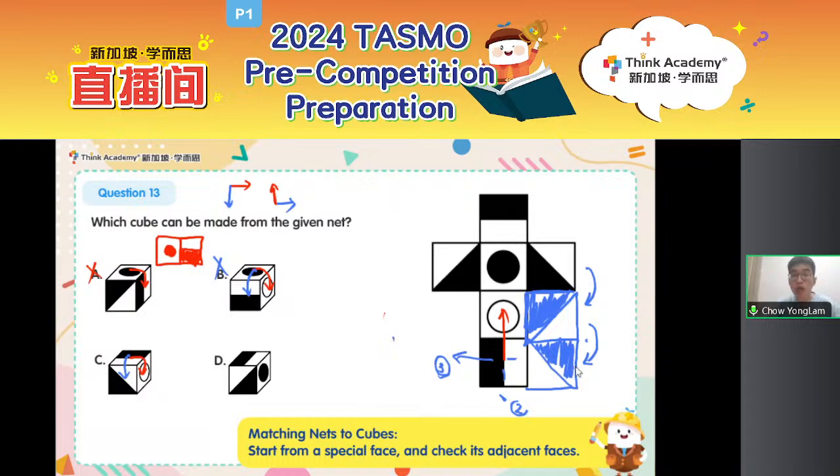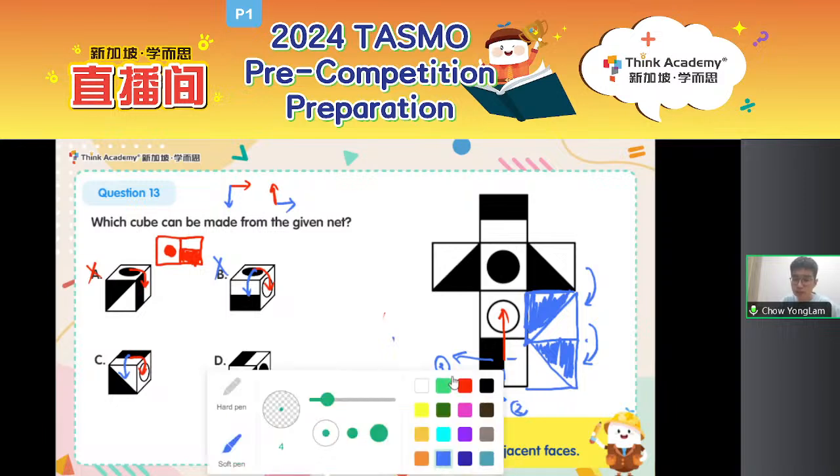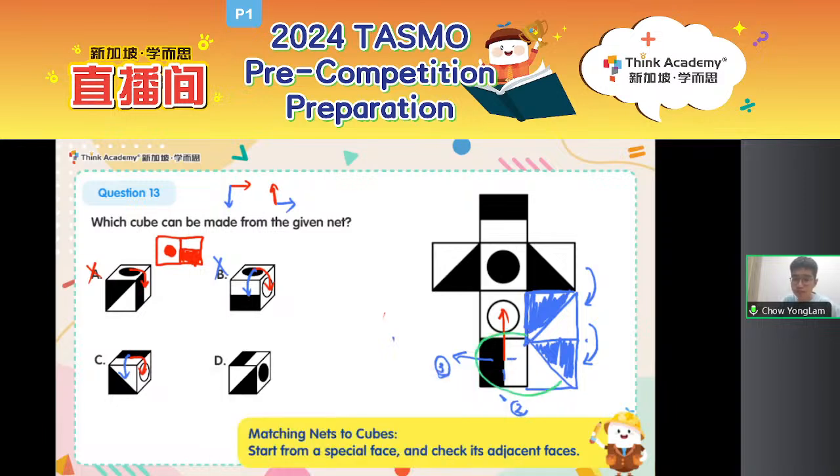So just rotate it 2 times clockwise. Okay, rotate clockwise, rotate clockwise. So you will get something like this. And let's check. If I look at these 2 faces together, and I rotate it so that I get my top face like what is shown on the cube, something like this. Okay, the black rectangle on top.